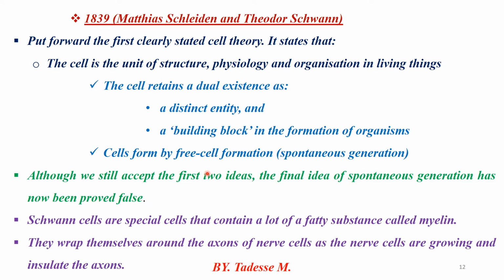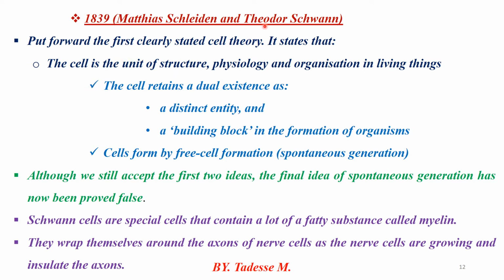The other ones are Matthias Schleiden and Theodor Schwann. Matthias Schleiden is a botanist. Theodor Schwann is a zoologist. Zoology deals with animal cells. Botany deals with plant cells. Schleiden and Schwann clearly stated the cell theory.